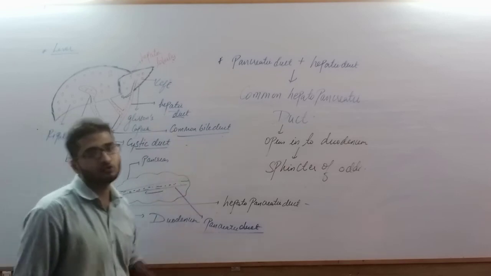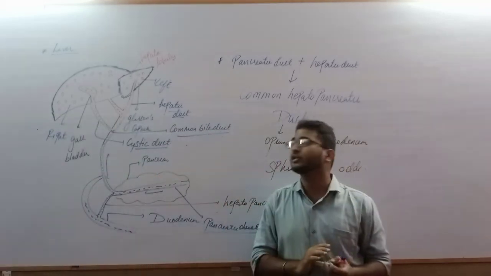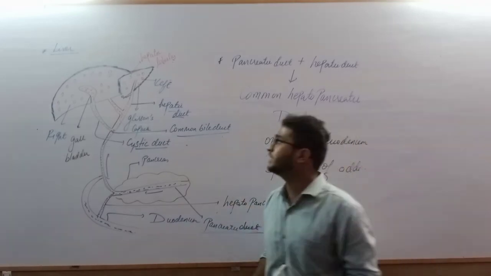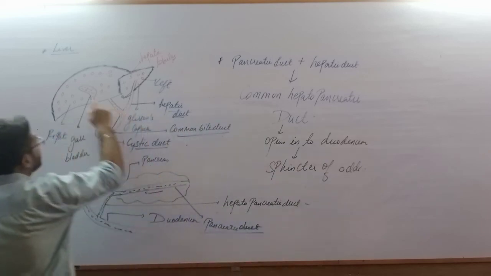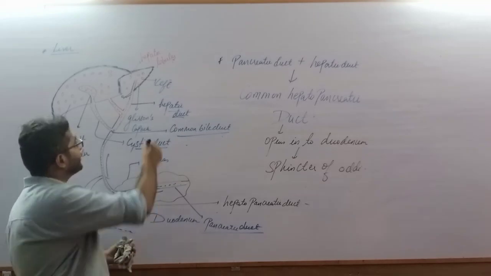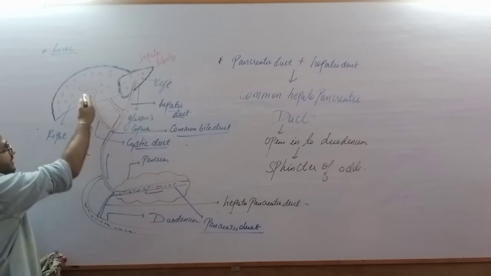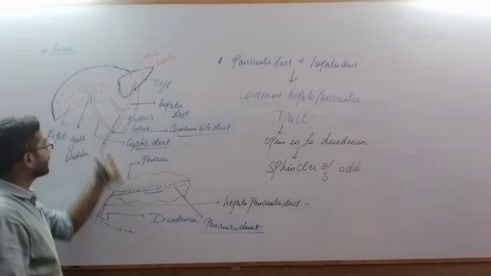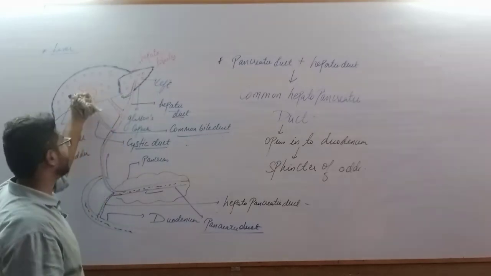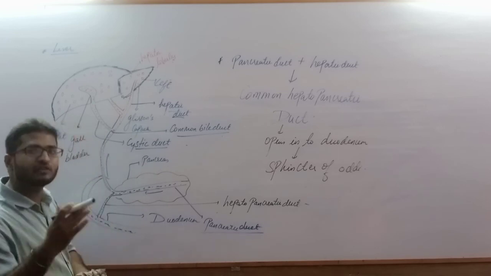So this is all about the liver. This is a very important concept, an important topic to remember. So I am repeating the duct part again, within a minute I will wind up. These are the two lobes, the right as well as the left lobe of the liver. This is the hepatic duct which is passing from the lobe of the liver, and this hepatic duct combines with the gallbladder. The liver secretes bile, and the gallbladder stores bile. Okay, bile has a role to play in the emulsification of fat, that is fat digestion.